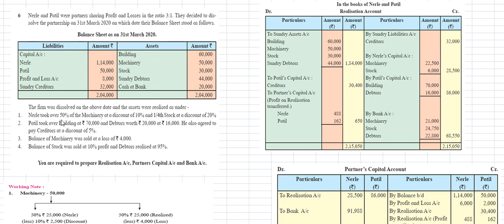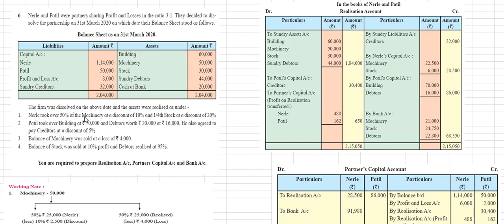Now the firm was dissolved on the above date and the assets were realized as under. The first adjustment is that Nele took over 50% of the machinery at a discount of 10%, and 1/4 of the stock at a discount of 20%.